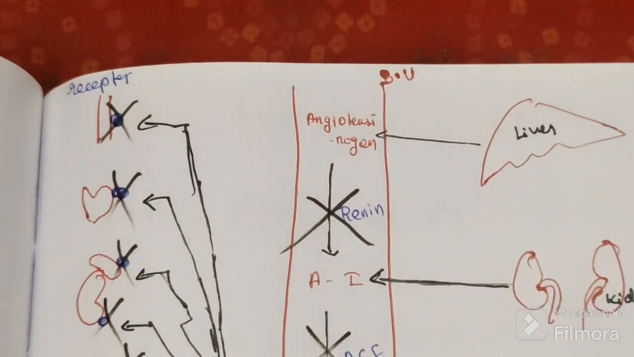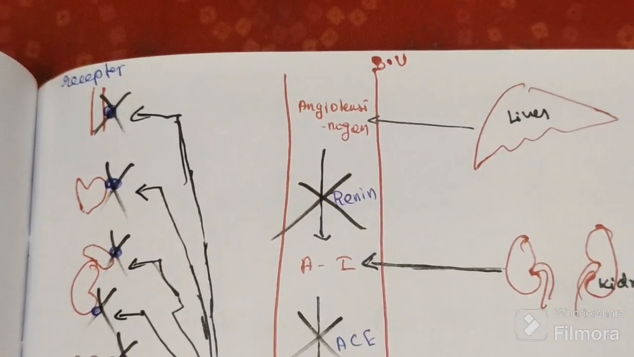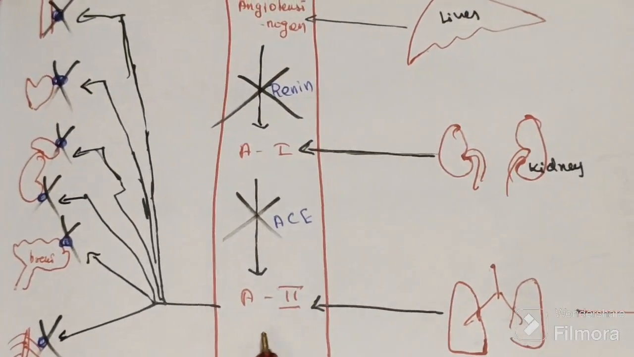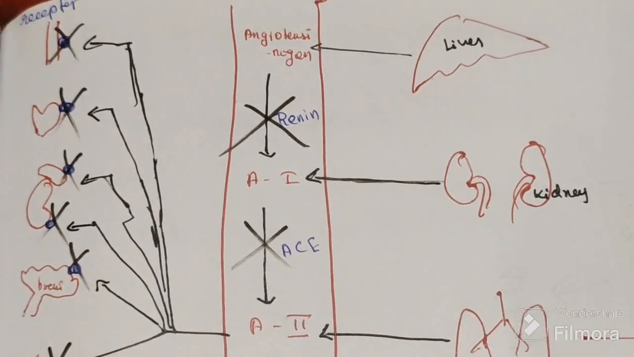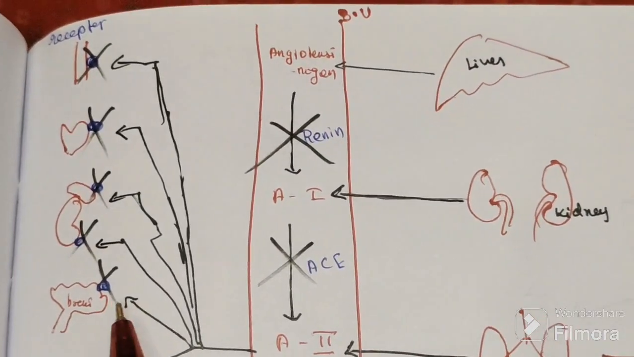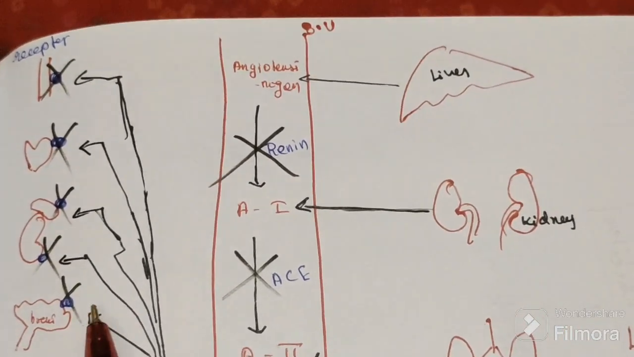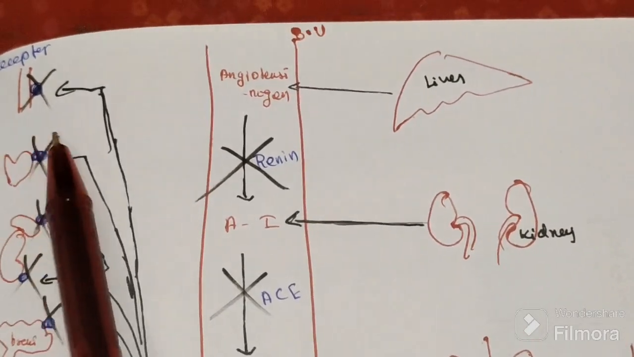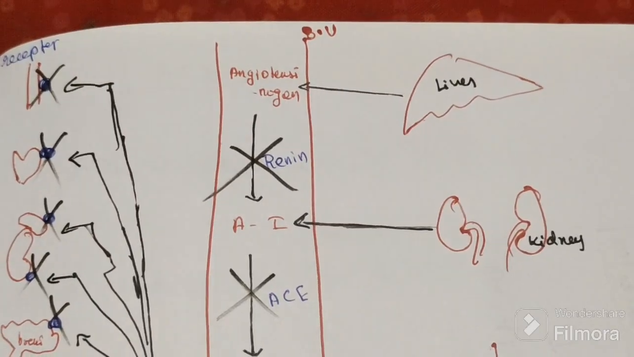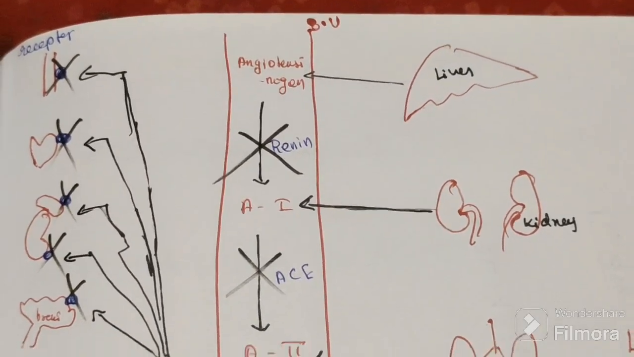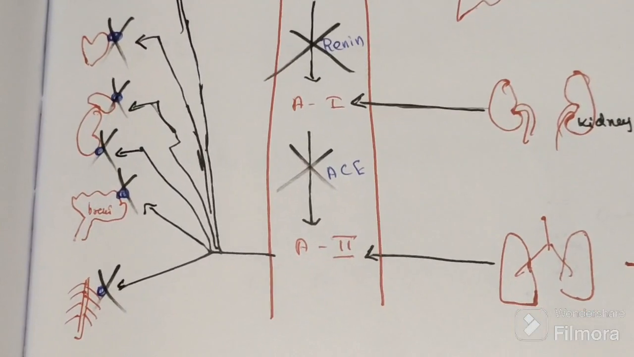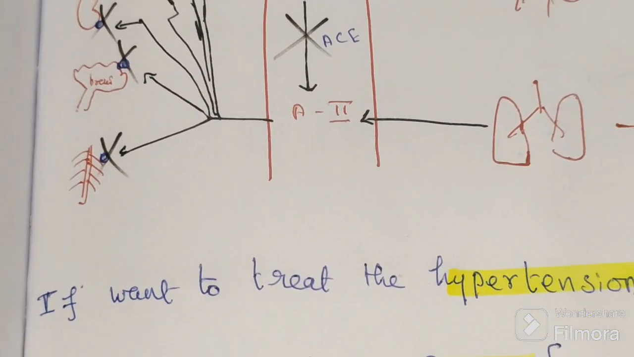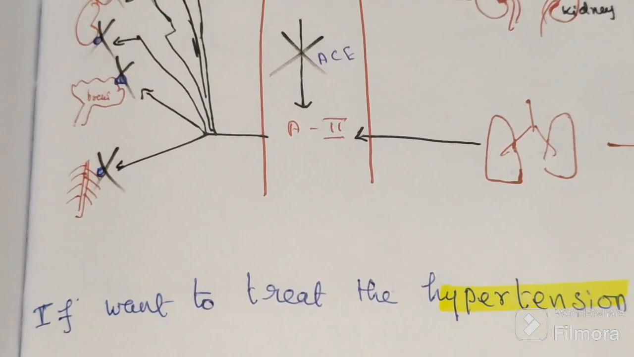So the receptors for angiotensin 2 are blocked by ARBs. Angiotensin 2 is present in blood, but it cannot act on the receptor because the receptors are blocked. So it cannot raise the blood pressure, and blood pressure falls. Although angiotensin 2 is present, it cannot show its action because the receptors are blocked.